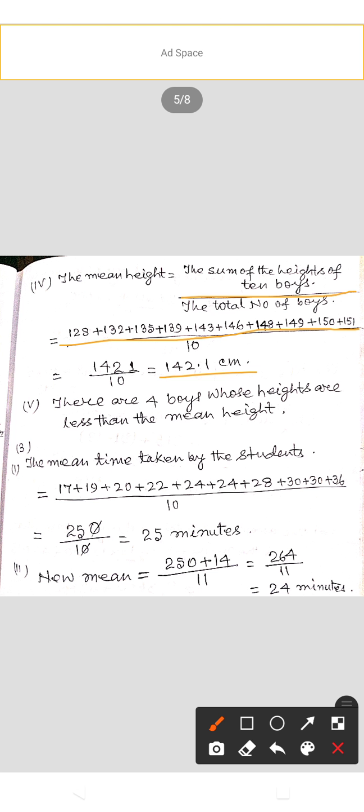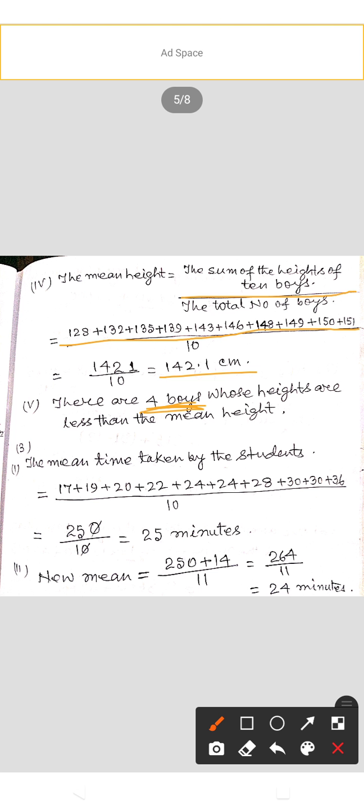Now question number 5. How many boys are there whose heights are less than the mean height? So you find the mean height of the students, that is 142.1 centimeters. So the data which is less than the mean height is 128, 132, 135, 139. So there are 4 boys whose heights are less than the mean height.